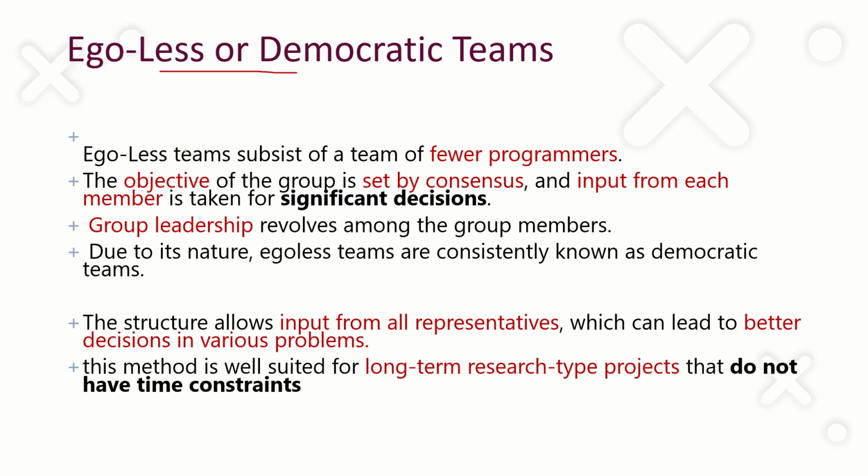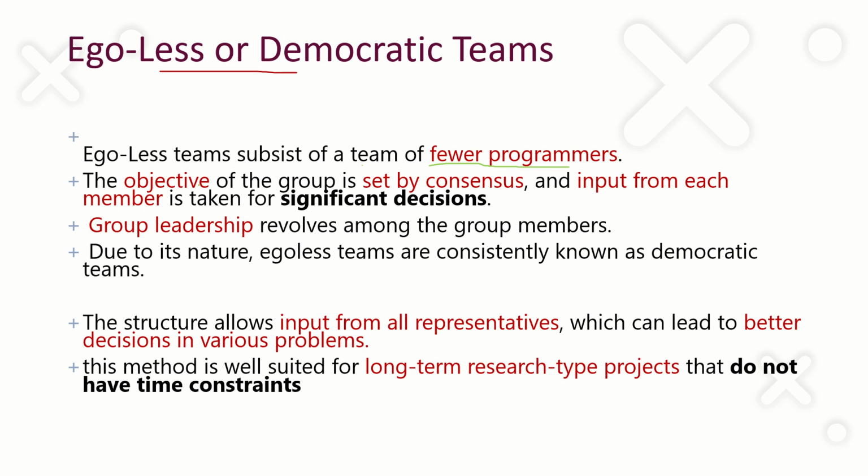In this team structure, as the name says, it is called egoless. Normally this type of structure is used if the team consists of fewer people, that is, a small number of programmers. And what is the main objective of this structure?